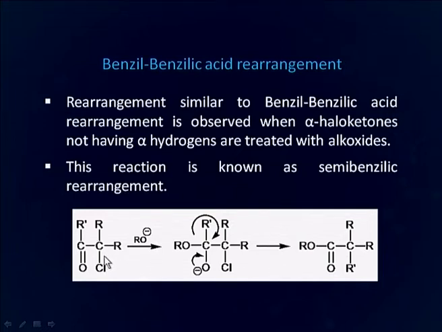When this molecule is treated with alkoxide, alkoxide attacks the carbonyl carbon and then this electron transfer occurs and the alkyl group with its pair of electrons moves to the adjacent carbon atom and chlorine goes out. As a result, there is formation of this ester of this carboxylic acid. We will now discuss a few applications of benzyl benzylic acid rearrangement.